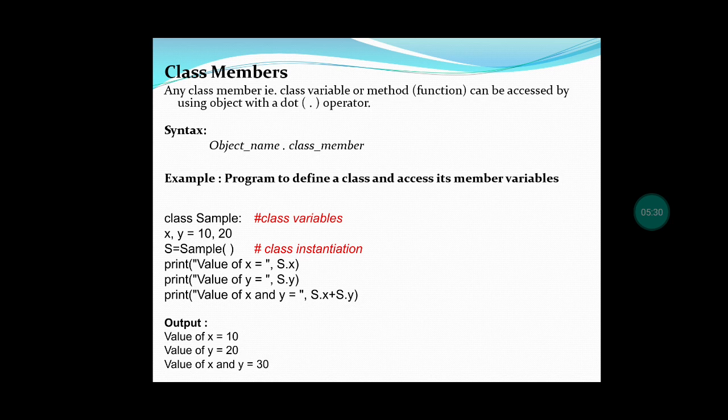The x value is 10, the y value is 20, and both values have been added and we get the output as 30. I think you understand clearly about the class and how to use class in Python. Sample is the class name, s is the object name, and for accessing the class variables we have used the dot operator. Okay.